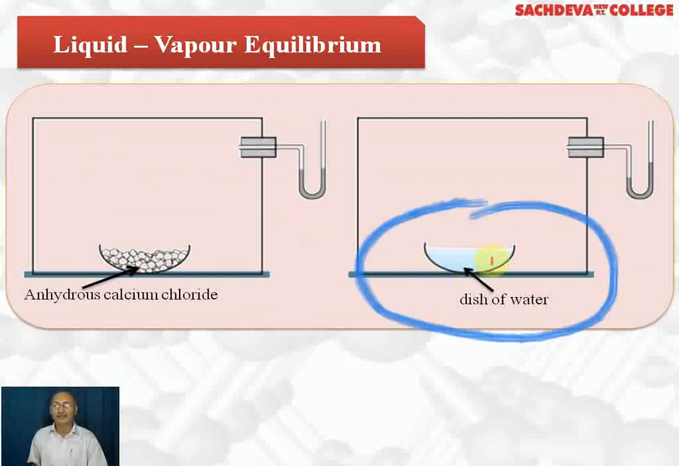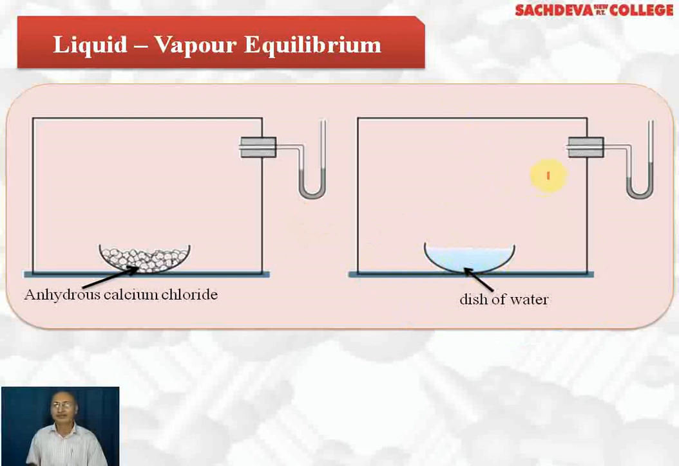Now, when the dish of water is kept here, what happens? Water starts vaporizing and changes into vapors. These vapors will exert pressure, and the level of mercury in the manometer increases due to the increase in pressure. So, in the beginning, the rate of evaporation is faster, and this is a closed container, so after some time the condensation of vapors into liquid will also start, which is the backward process.